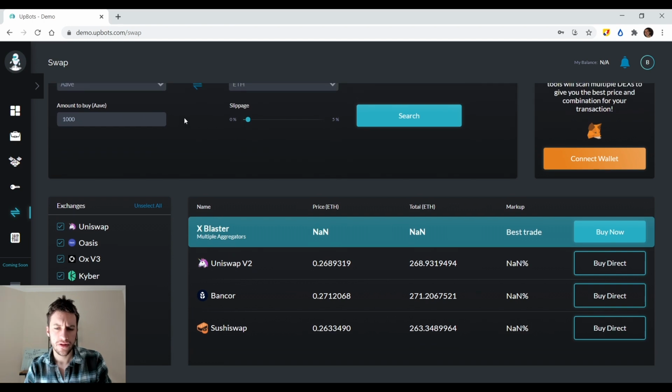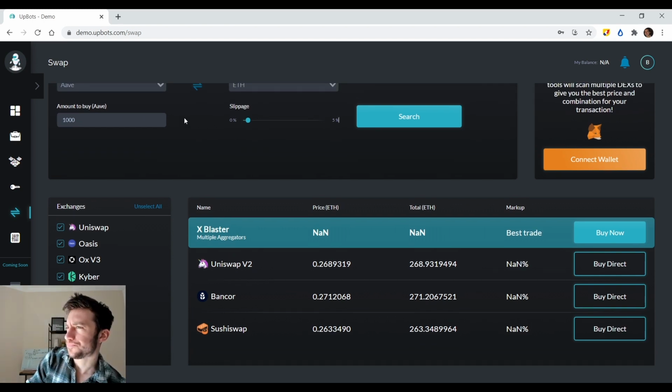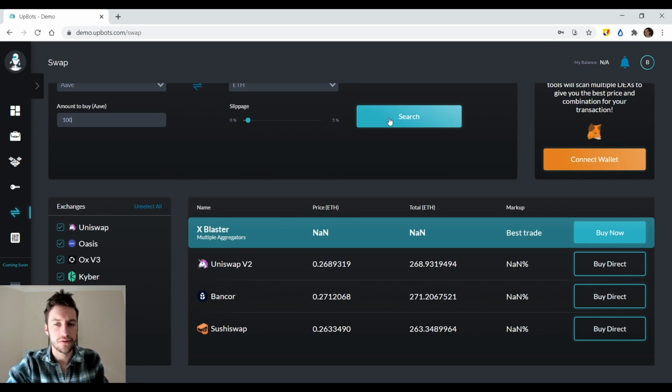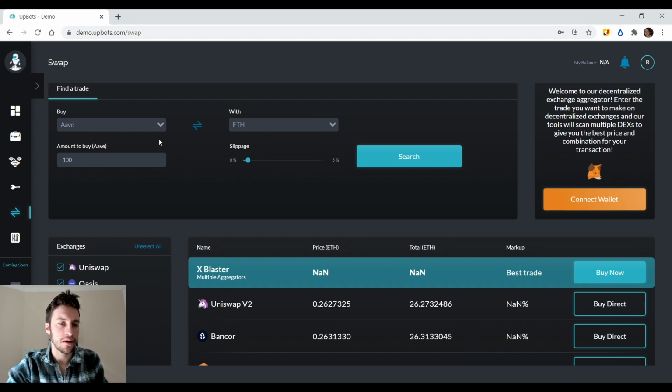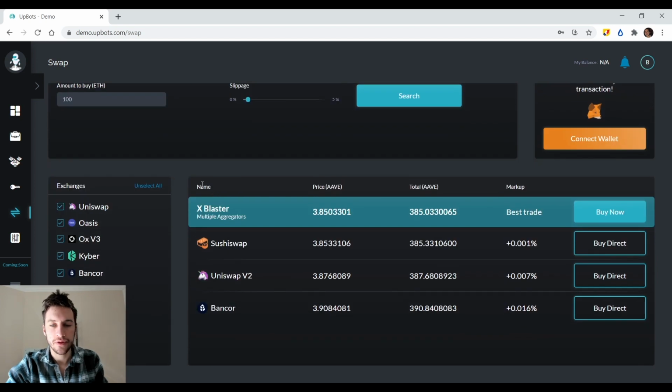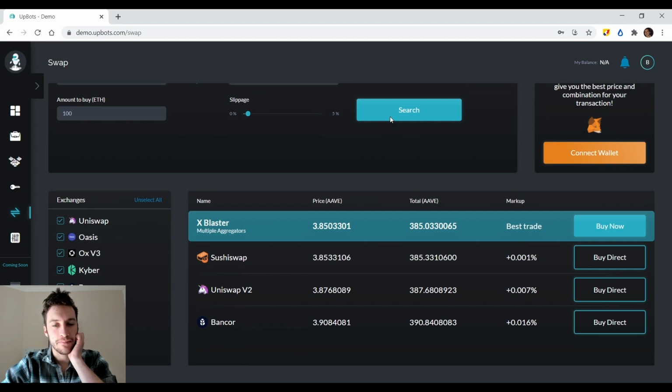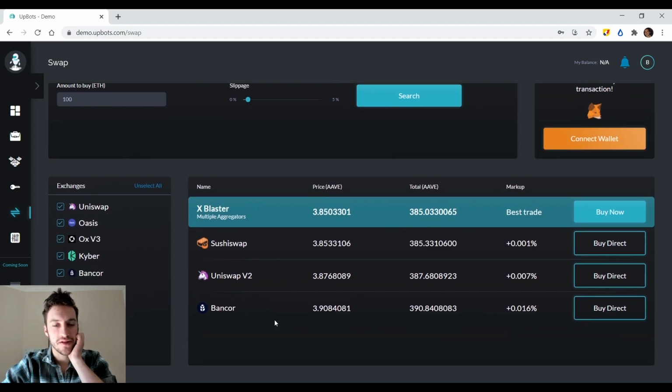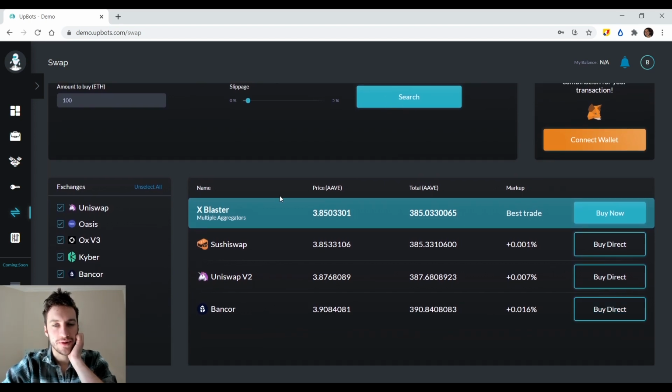Now let's say that you're like, hey, I actually want to exit this trade. And instead of 1,000 Aave, let's do 100 Aave. You can buy it at a pretty low price on, what's the cheapest here? Sushiswap. Let's say you buy it on Sushiswap and then you want to get out of the trade. Click that. That flips sides and boom, you can see that. And then that's the price. So you could say, hey, I want to actually buy it on Sushiswap and sell it on Bancor. And then you could do it like that.